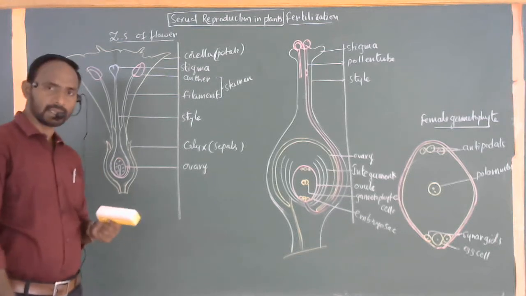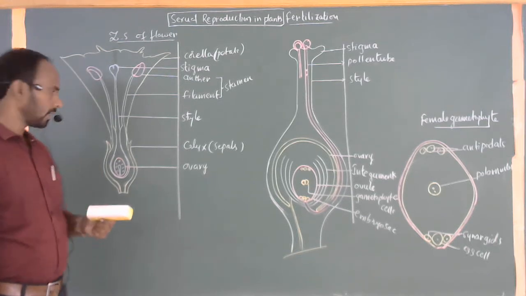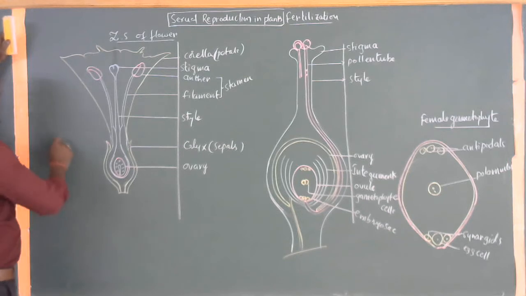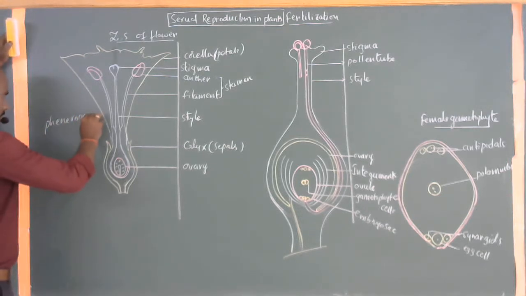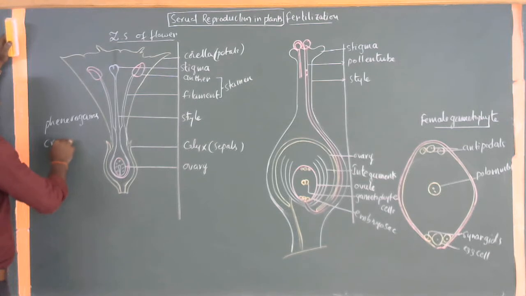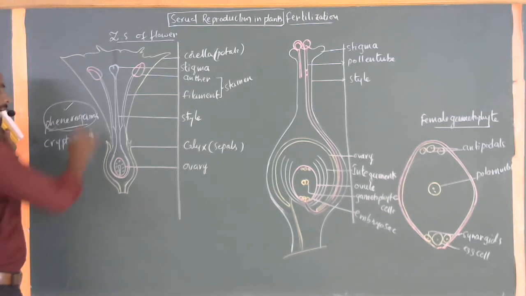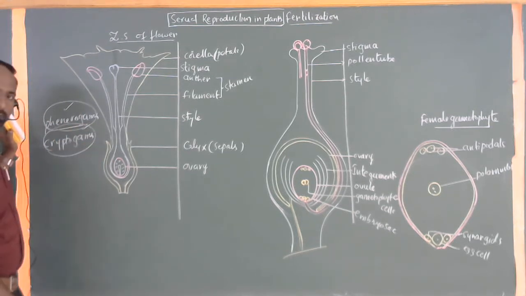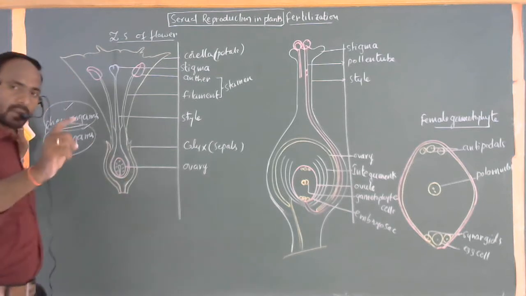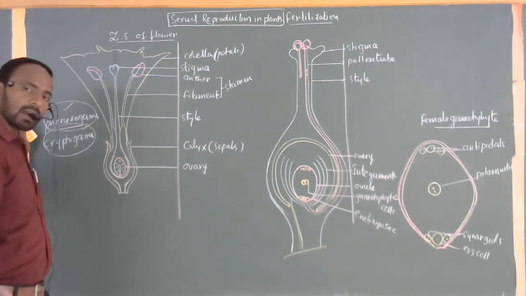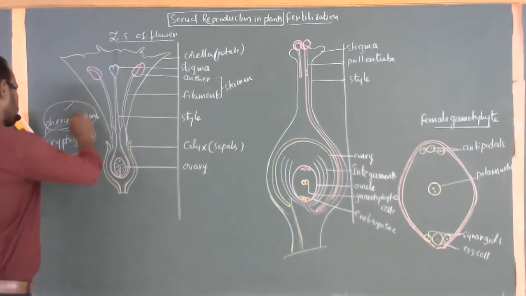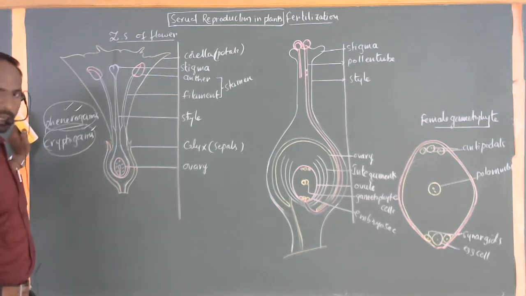Plants are basically of two categories depending upon their flowering: phanerogams and cryptogams. All the flowering plants come under phanerogams. All the non-flowering plants come under cryptogams. Phanerogams are called flowering plants, and cryptogams are called non-flowering plants.